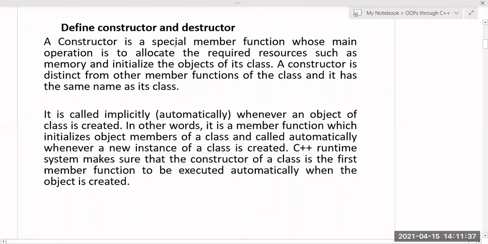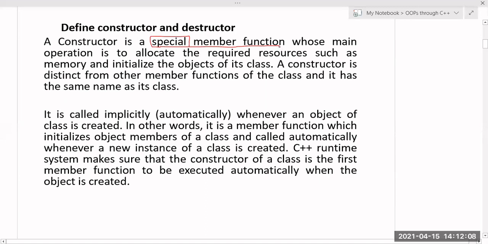A constructor is a special member function. You can call it a member function only, meaning it can be defined inside the class or outside the class. To define it outside, you have to follow the same rules as for a member function defined outside the class. But the only thing is, a constructor is a special member function. This point is very important. It is also a member function only, but a special one. Why is it special? We'll discuss. There are some specific rules for the constructor, which make it a special member function.